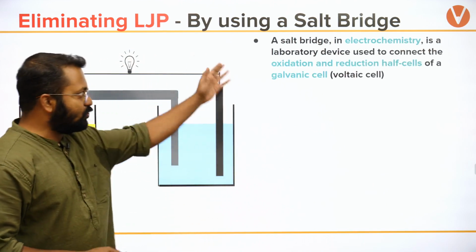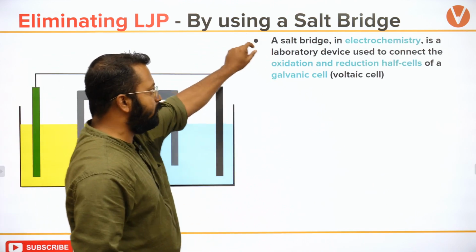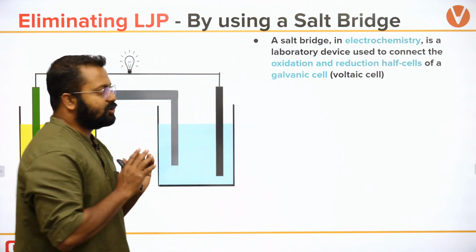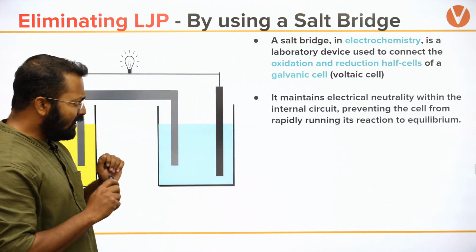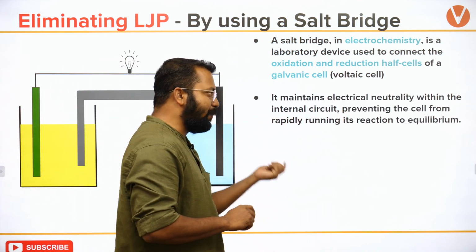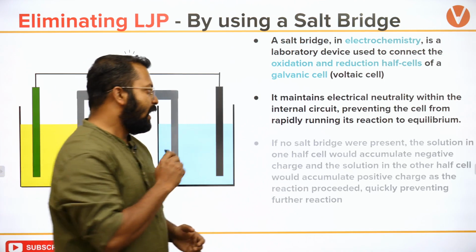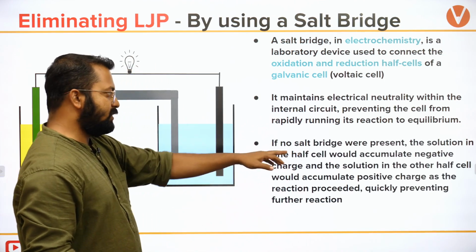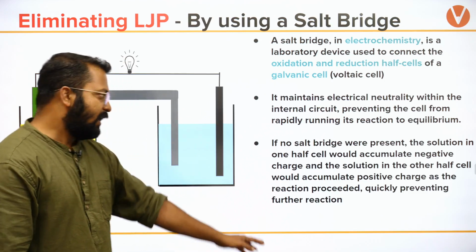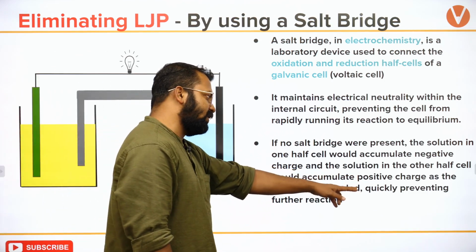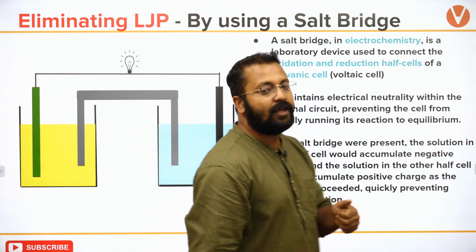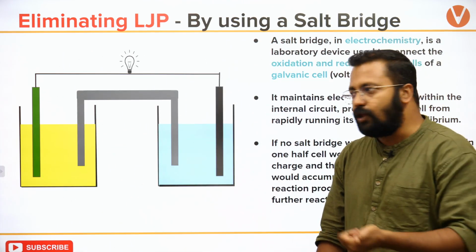And then salt bridge, आपको मालूम है, salt bridge in electrochemistry is a laboratory device used to connect the oxidation reduction half cell, maintains electrical neutrality, preventing the cell from rapidly running into equilibrium. And if no salt bridge is present, the solution of one half cell will accumulate negative charge and the other one will accumulate positive charge, preventing further reaction. So salt bridge is essential, otherwise cell reaction नहीं हो पाएगा.